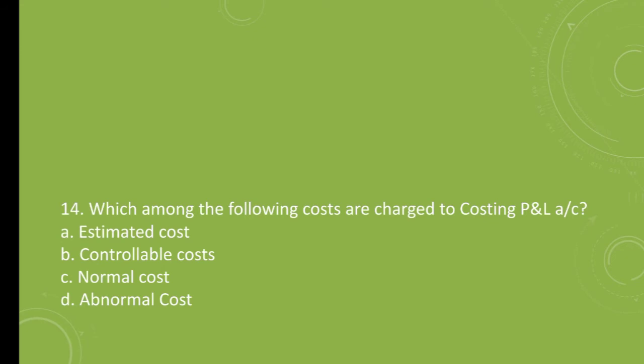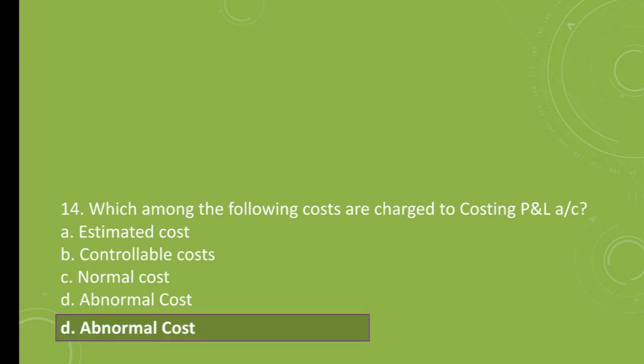Question number 14. Which among the following costs are charged to costing profit and loss account? A. Estimated cost, B. Controllable cost, C. Normal cost, D. Abnormal cost. The correct answer is D. Abnormal cost.